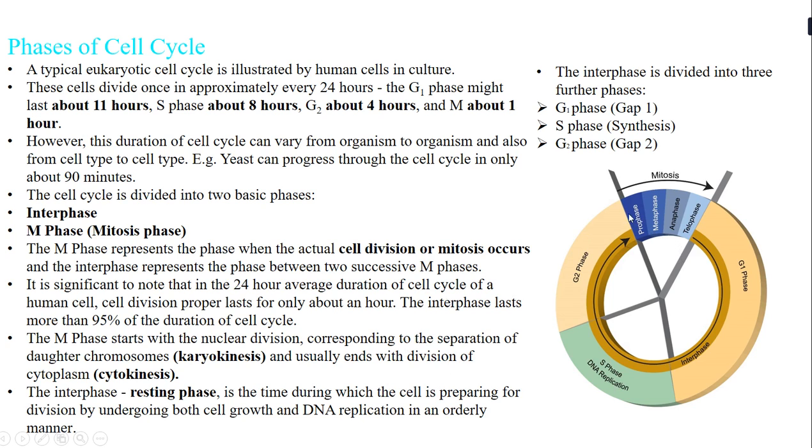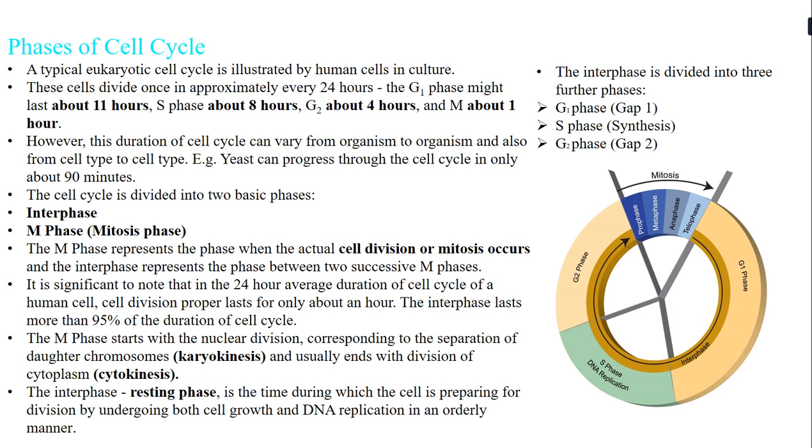Now let us first see about the M phase, and then we'll see the detailed explanation for interphase. The M phase starts with nuclear division. The first thing that happens is the nucleus divides. When the nucleus divides, this means the genetic material is also getting divided, and this corresponds to the separation of the daughter chromosomes. This process is known as karyokinesis. So when there is a nuclear division, and with it a separation of daughter chromosomes, the whole process is called karyokinesis.